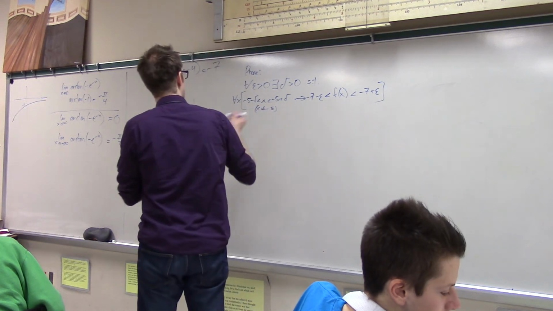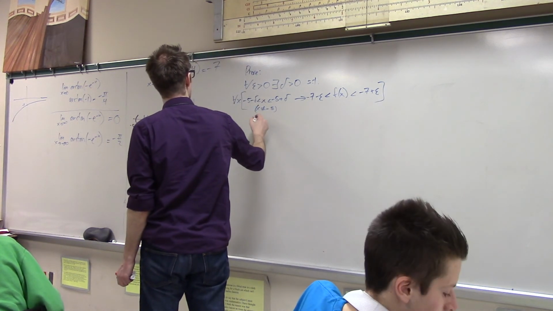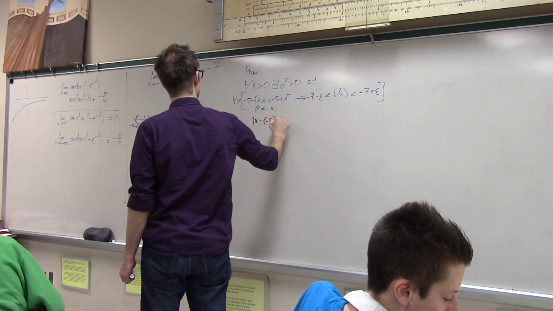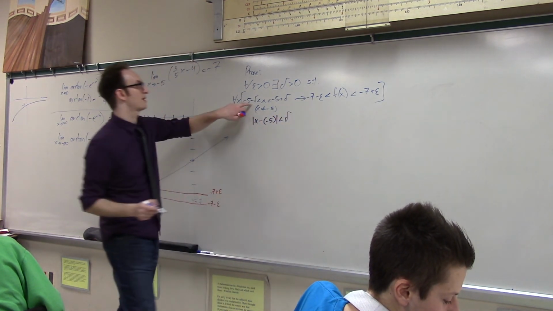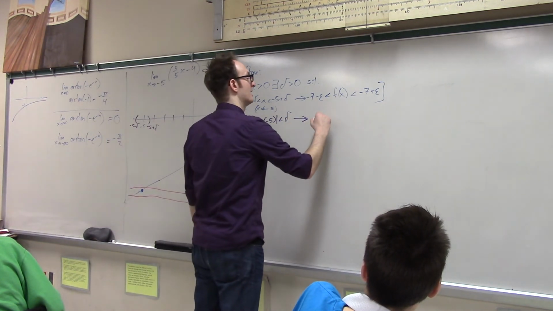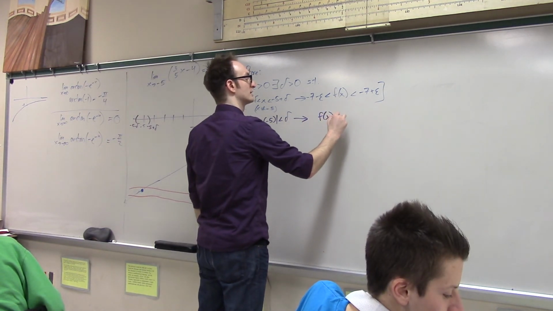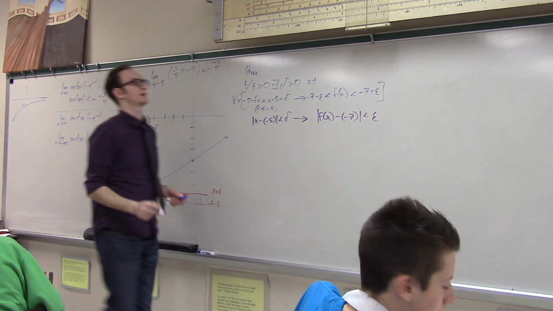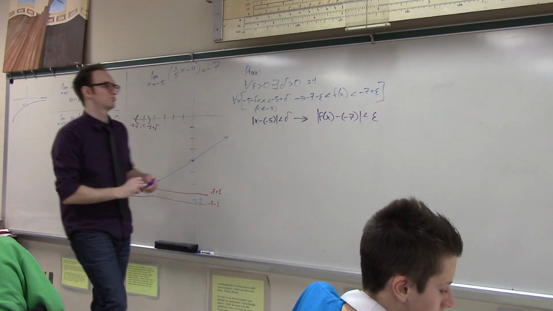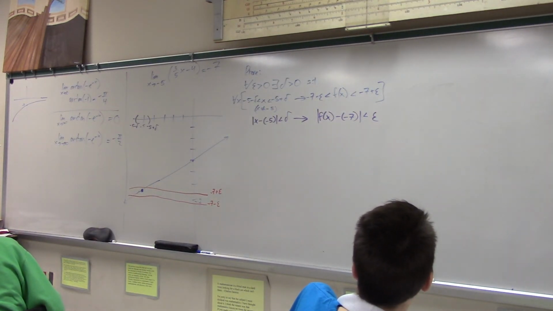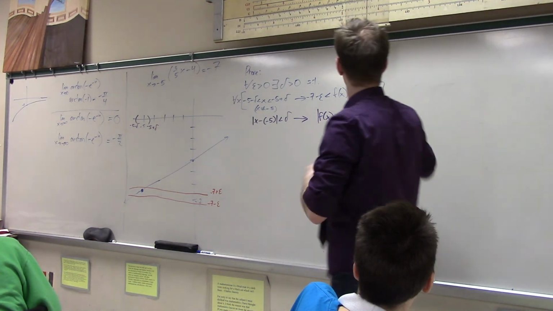Instead of saying this, I can say the distance between x and negative 5 is less than delta. That's just another way of saying the same thing. If that's true, then the distance between my function and negative 7 is less than epsilon. So I'll just use this one because it's easier, but you can really do either one. All right, so this is what I have to prove.